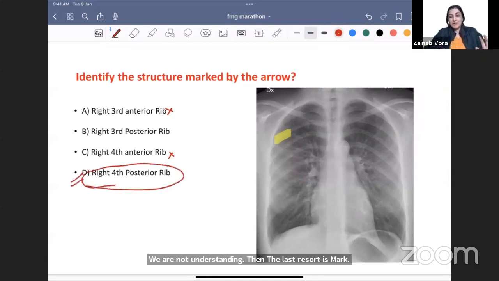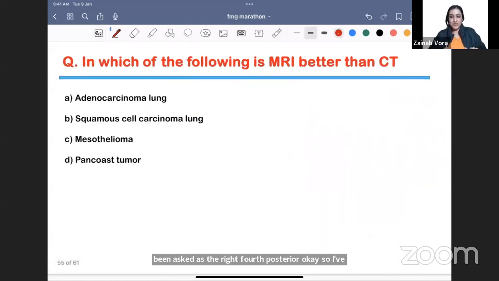Ideally, you should know everything about how to do it. At least you should know anterior and posterior. But if this also fails, then right 4th posterior, because twice this question has come, and both times it has been asked as right 4th posterior. Okay, so I've given you all levels of knowledge here. Alright, let's go into the next one. In which of the following is MRI better than CT?